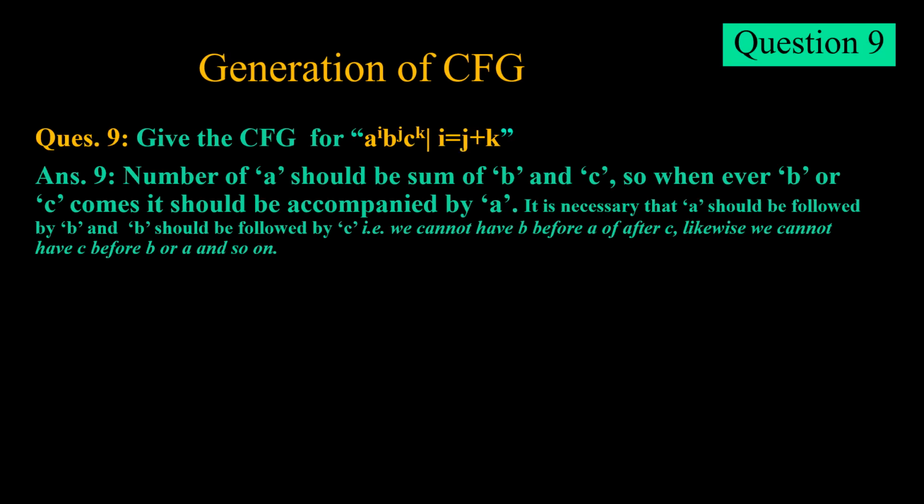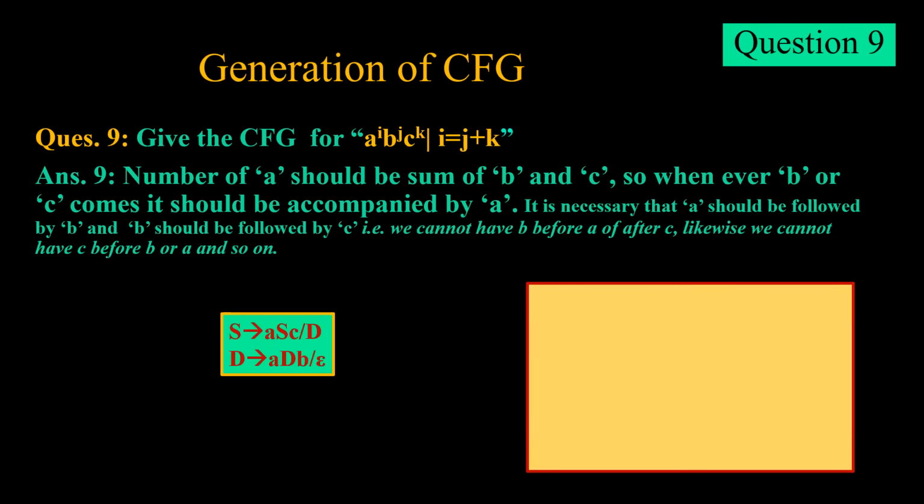Next we come to a context-free grammar a^i b^j c^k such that i is equal to j plus k. That means number of a is the sum of number of b and c. In this grammar, we have considered that whenever c or b comes, it is always accompanied by a. Why? Because number of a is equal to number of b plus c. For a4, b1, c3, b1 plus c3 is 4 and we have a4.